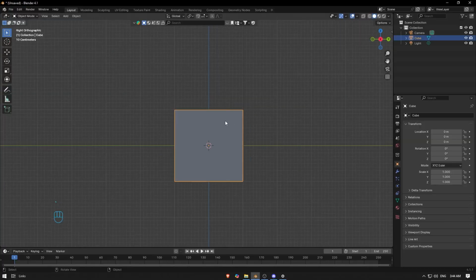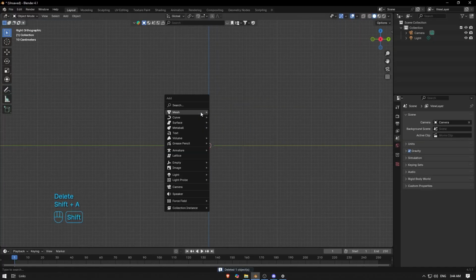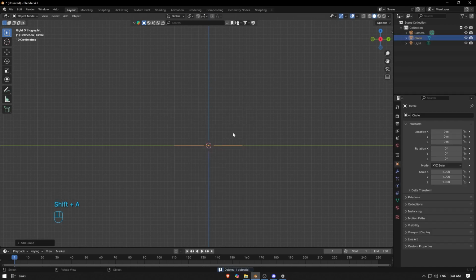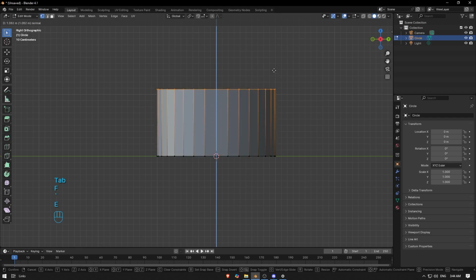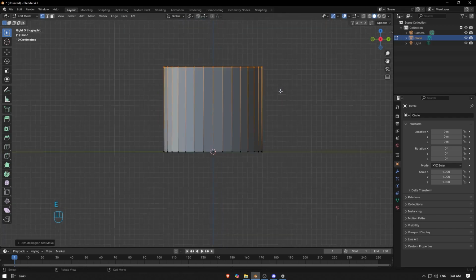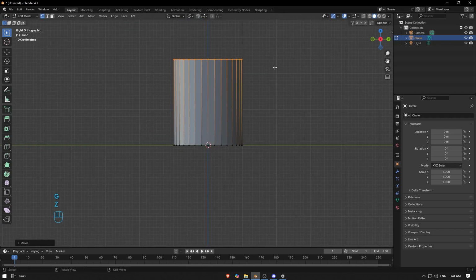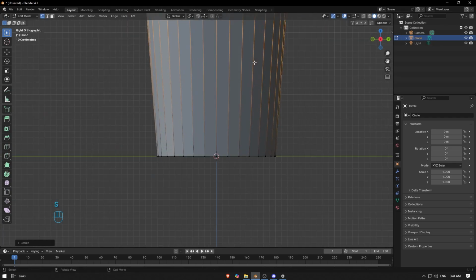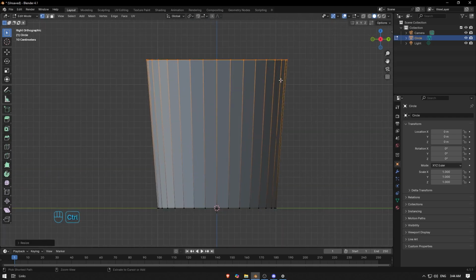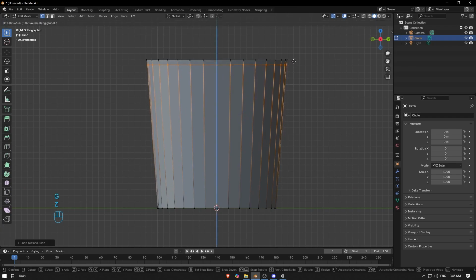Today we're gonna make something cozy and chill, something about coffee, and let's go. First I'm gonna delete everything, go Shift A, Mesh, Circle, and go to Edit Mode, F to fill, and then E for extrude, something higher. Then S for scale, scale a little bit, and Ctrl R to add one loop cut, set it at the top like this, and we can boost it a little.